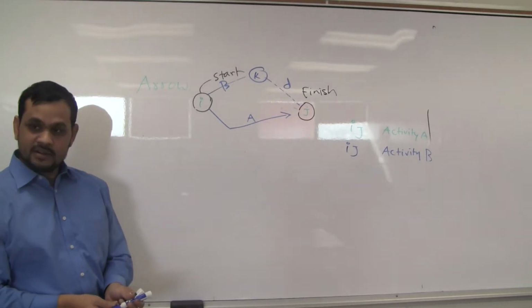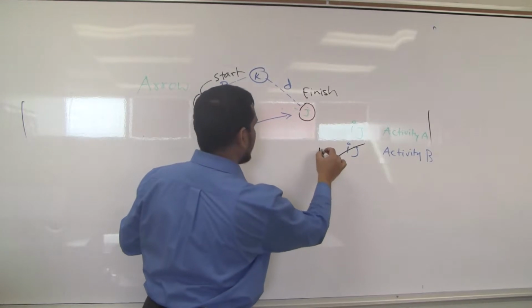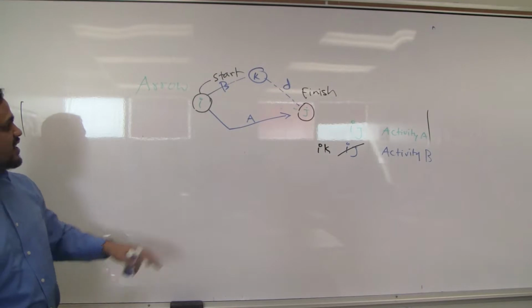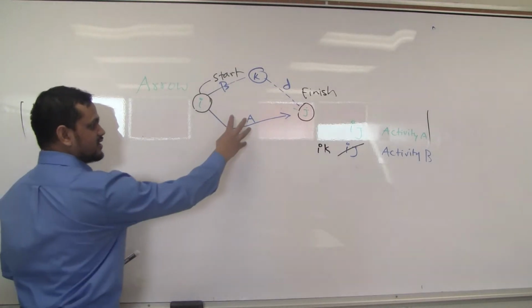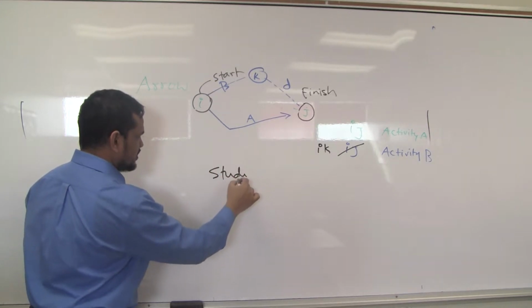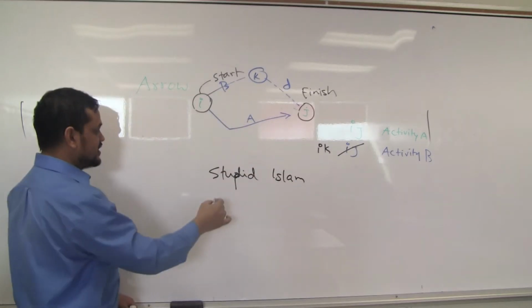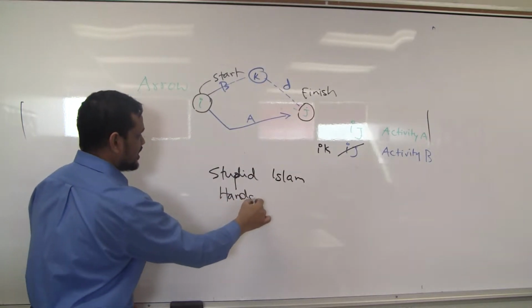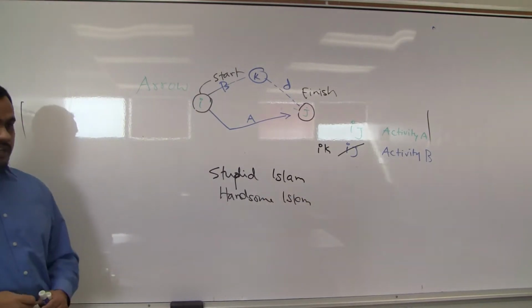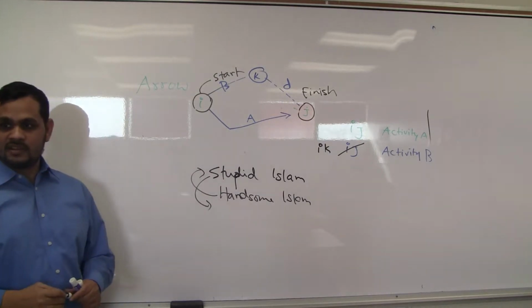We can do it, right? So I will cut here, IK. Now somebody else may see that, oh no, activity B is good, I will cut similar to my name. You can write me, yes, stupid Islam, and that person is handsome, right? Handsome Islam. You can differentiate this way. Or if you like me, you can tell me handsome, that person is stupid, yes?